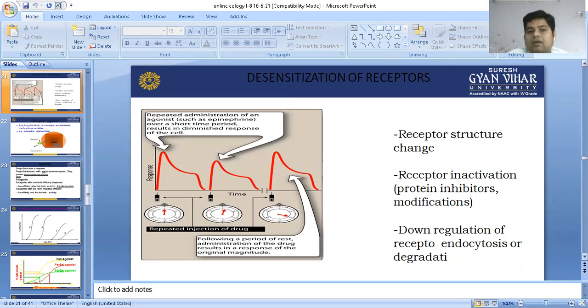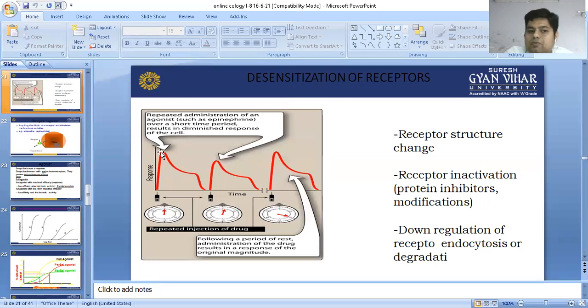It means that when the receptor is continuously exposed to the agonist, it shows down regulation, which can be seen in this graph. With repeated administration of an agonist such as epinephrine, the response diminishes.